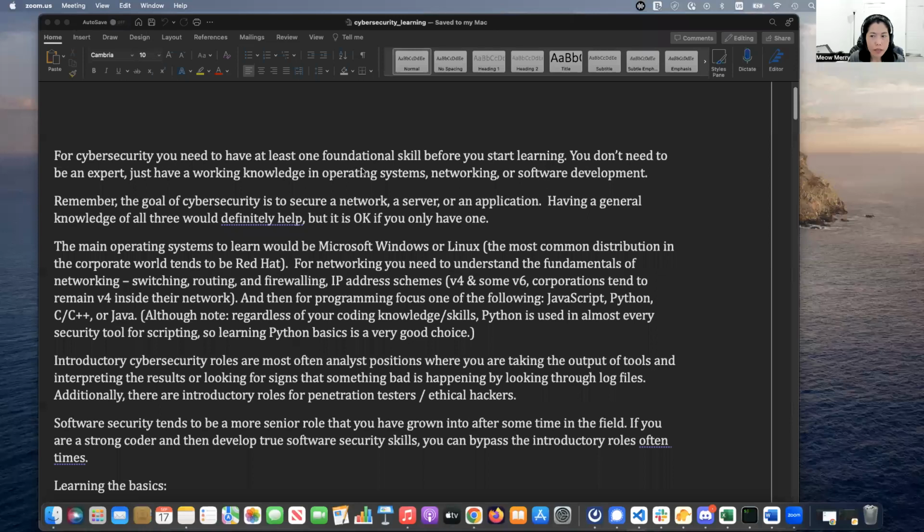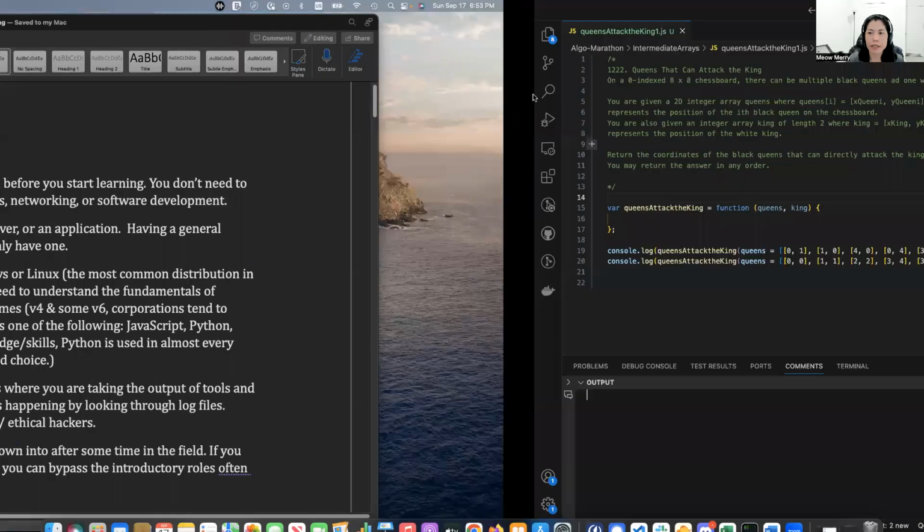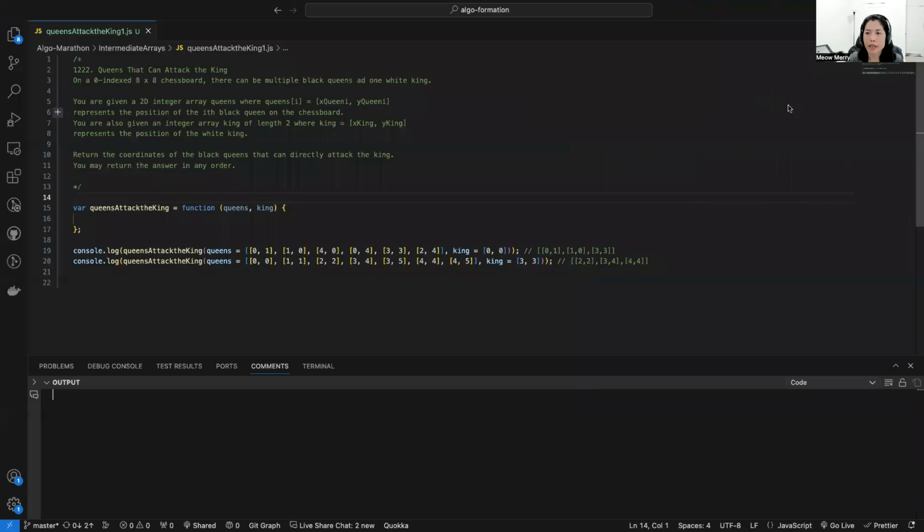Okay, hi. Today again, I just want to practice my English by solving an algorithm on LeetCode. So let me share my screen right now. Okay, it's not this one. Let me move here. Okay, here. I just copy the problem from LeetCode and place it in my VS Code.